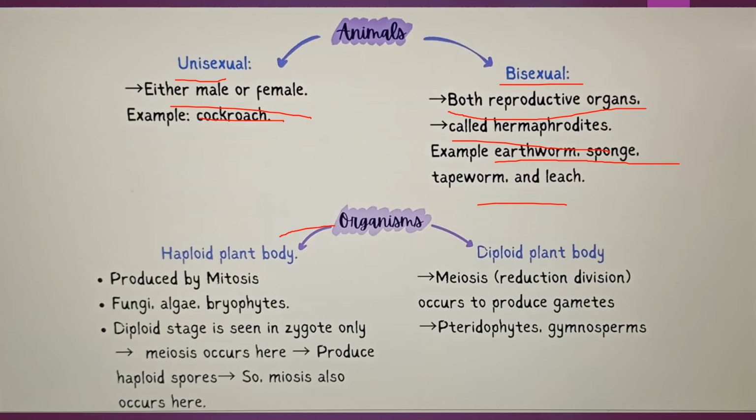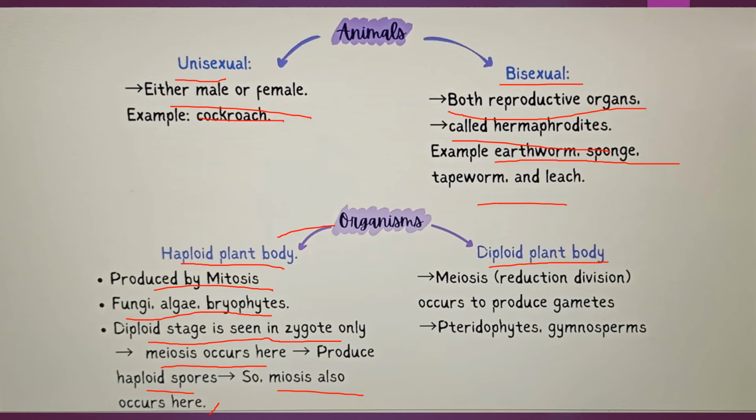And now organisms are also distinguished into haploid plant body and diploid plant body. Haploid plant bodies are produced by mitosis. Example, fungi, algae, bryophytes. Diploid stage is seen in the zygote only. Meiosis occurs here. They produce haploid spores, so meiosis also occurs here.